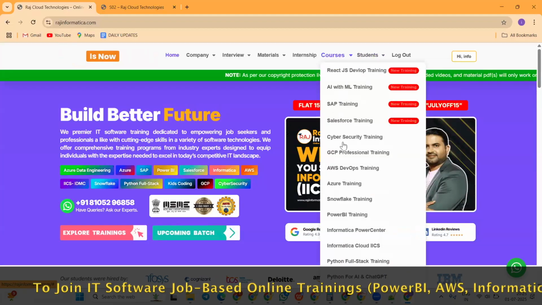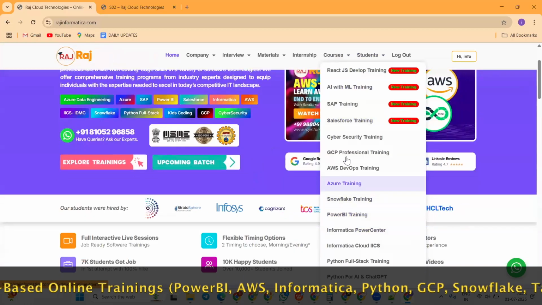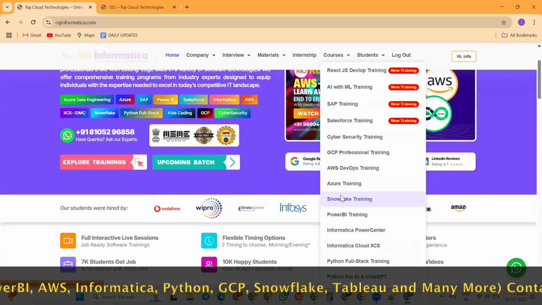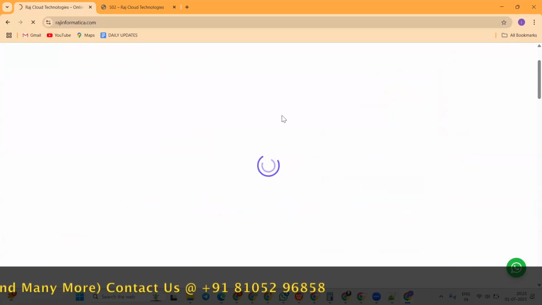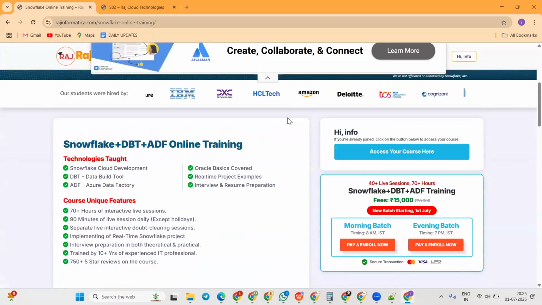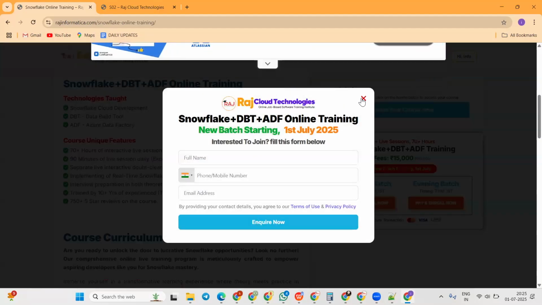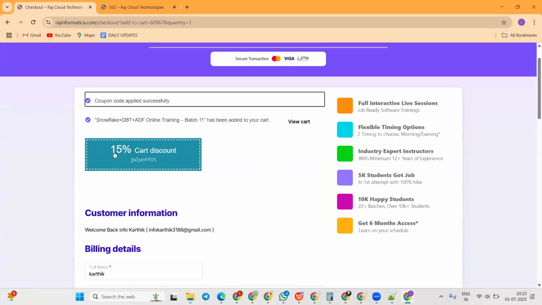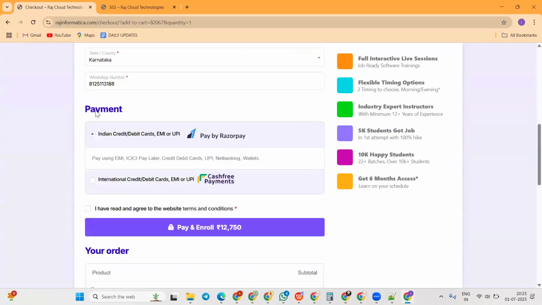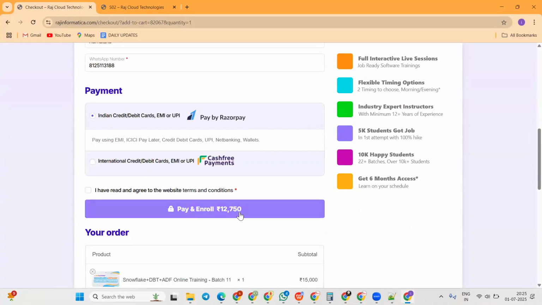Okay, you can just go to the courses section. Select Snowflake training. If you scroll down, you can see there are two batches, morning and evening batches. Click on pay and enroll now in the morning batch. Okay, there is a 15% flat discount already applied. I'm going to pay only 12,750 rupees.